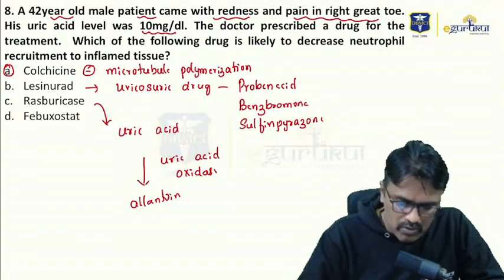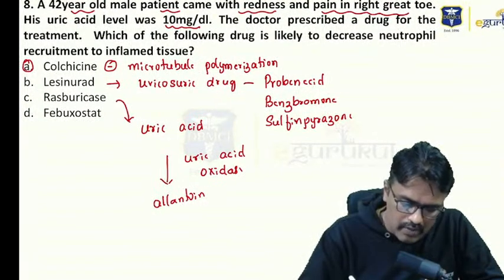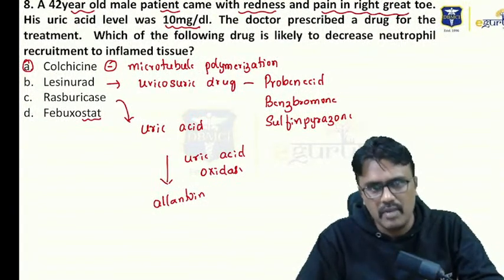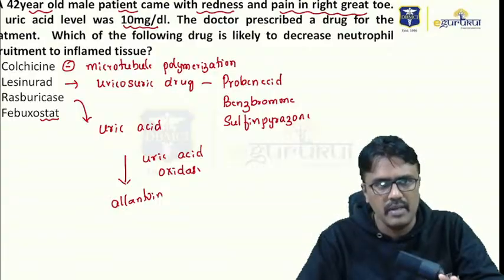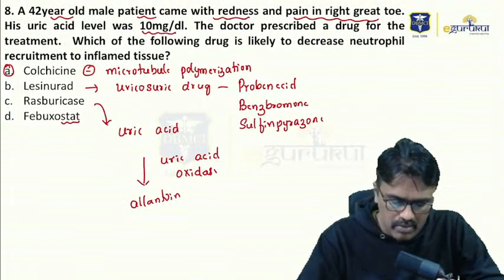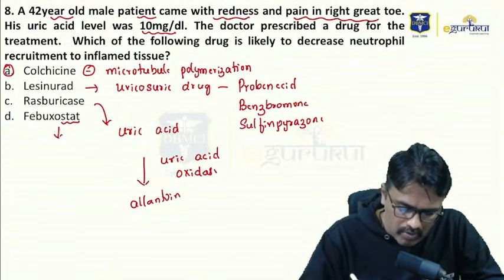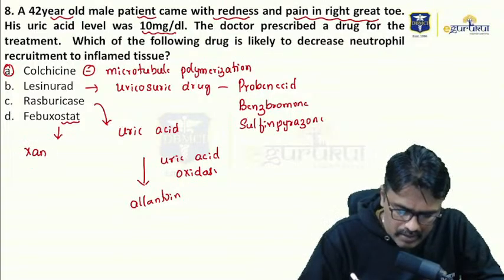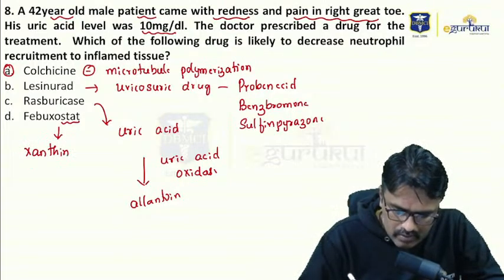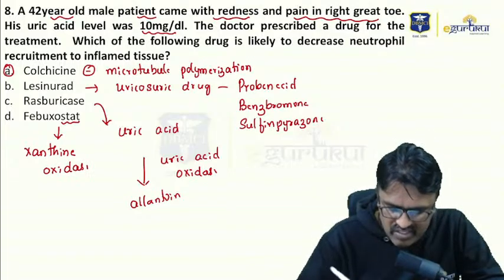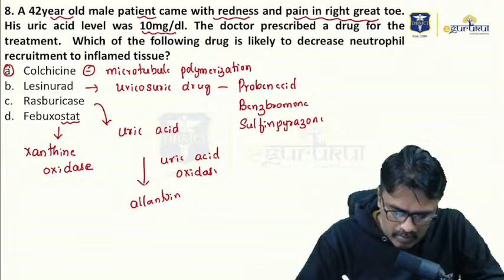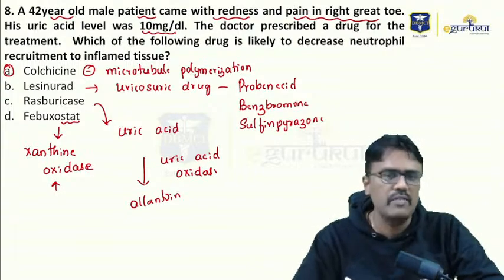What about febuxostat? Remember guys, anything ending with stat will be an enzyme inhibitor. The purpose of that drug will be enzyme inhibition. So it inhibits mainly an enzyme called xanthine oxidase. Now can you tell me one more drug which inhibits this enzyme xanthine oxidase? I'm waiting for your answers.